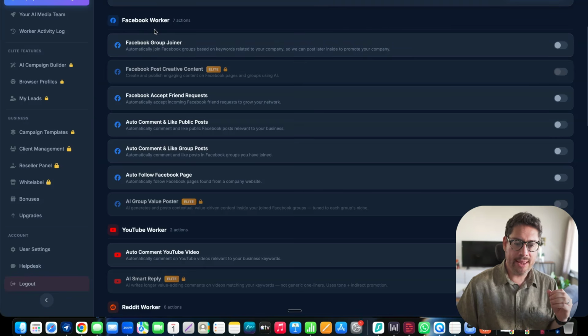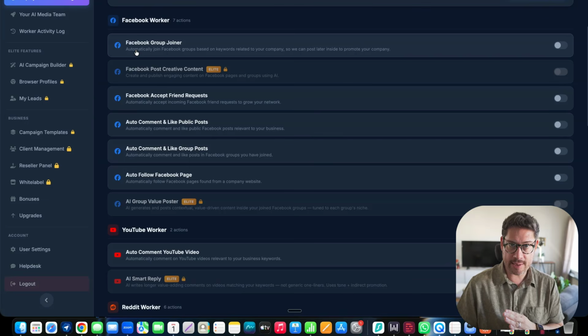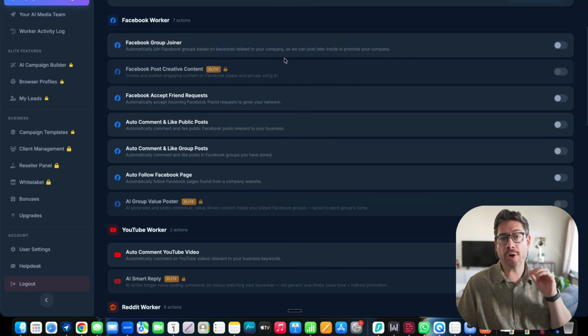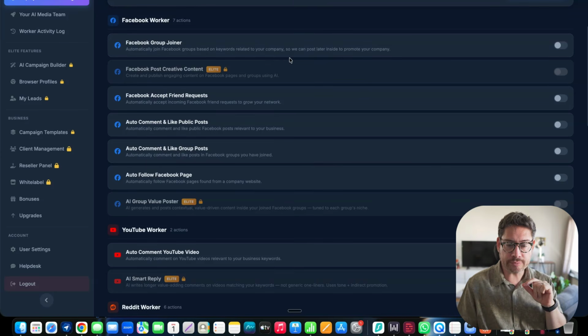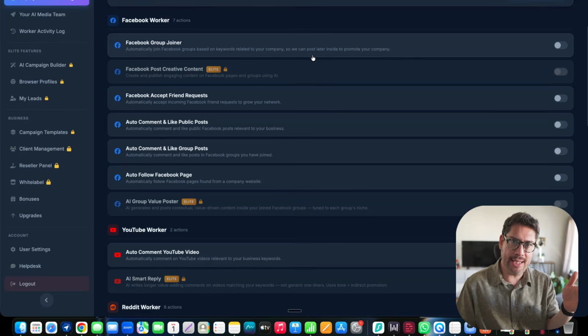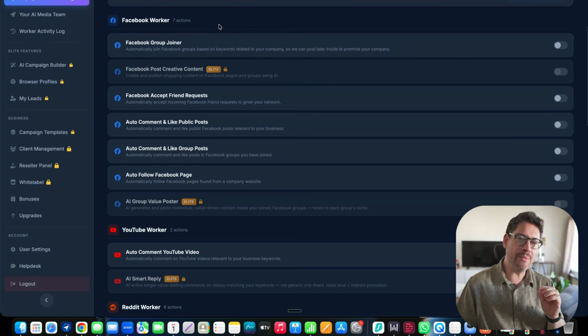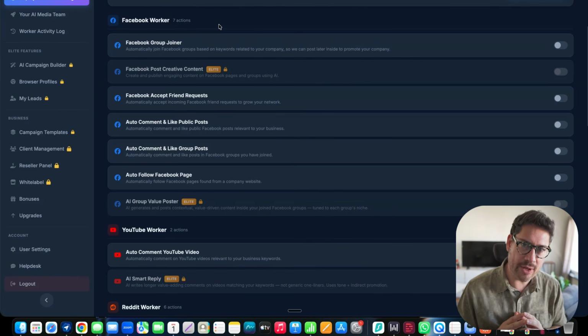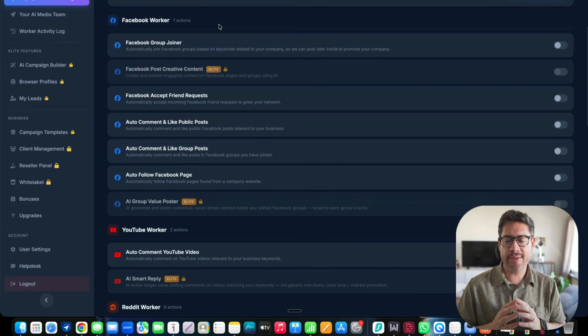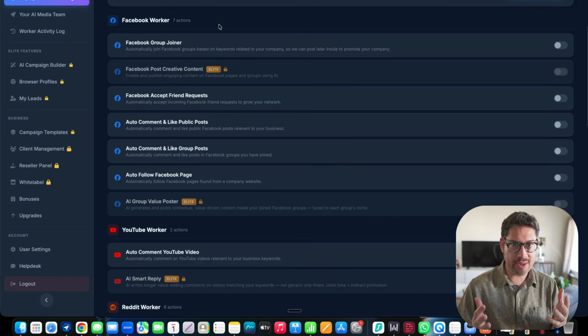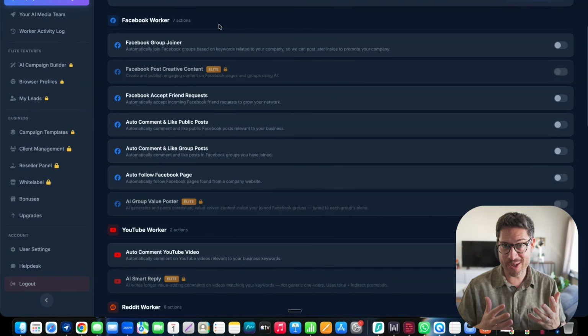For example, the Facebook worker is going to automatically, and this is one of the tasks it can do, join Facebook groups based on keywords related to your company or to the product that you want to promote, so that later this app can start posting inside Facebook, right? So this is actually very useful. This is one of the basics of starting to generate traffic with Facebook. You would have to do this manually, which is the reason I find this incredibly powerful.